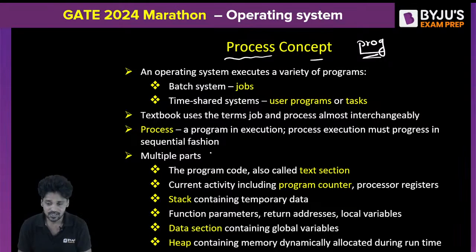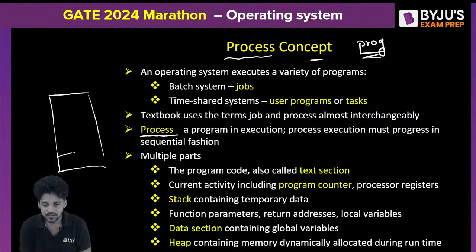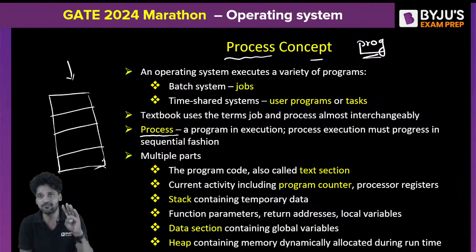Now the thing is, a program is simply a text section or a collection of instructions. But a process will have 4 sections. Yesterday I told you, the process will have 4 sections in the main memory. When a program becomes a process, the program should get transferred to the main memory. As it goes to the main memory, it will be allocated 4 regions.